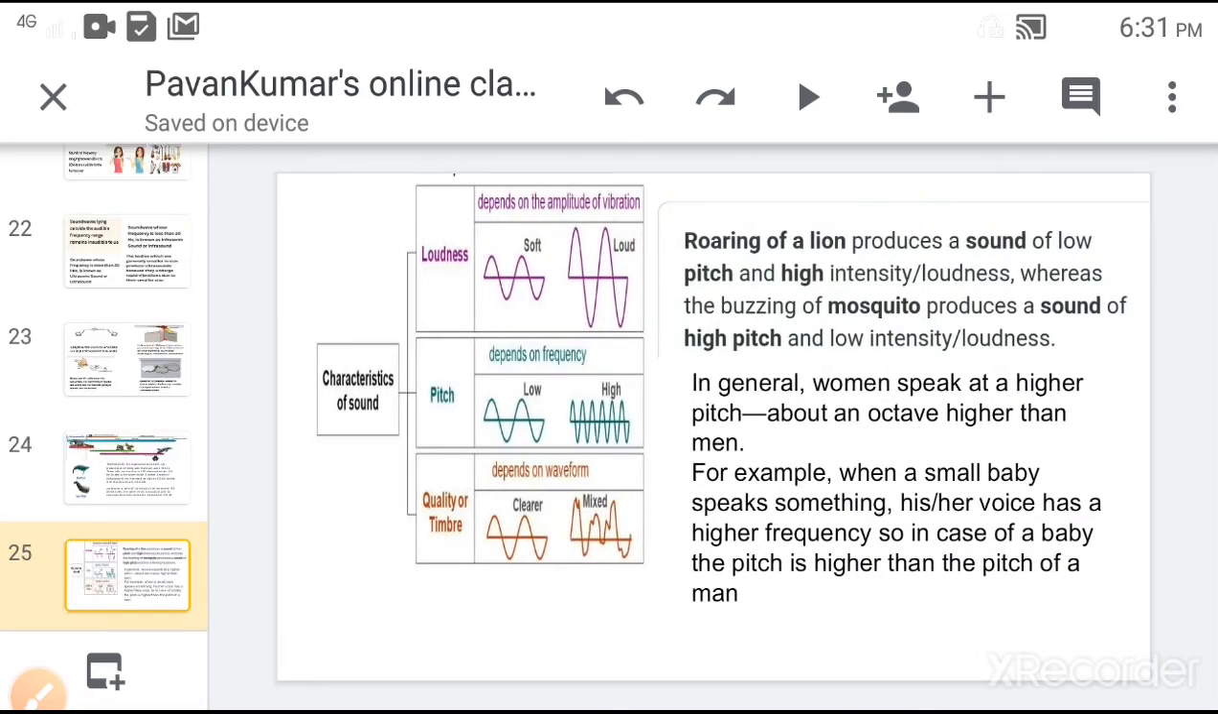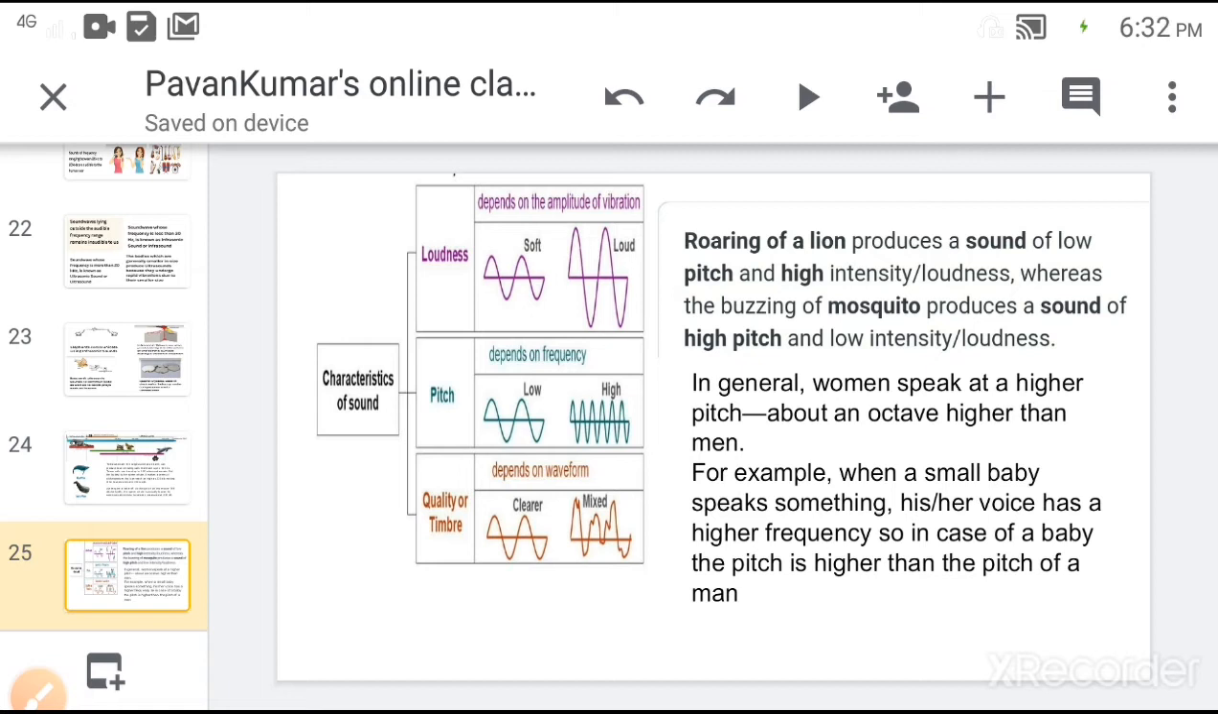Next we will discuss the characteristics of sounds. Sound has mainly three characteristics: loudness, pitch, and quality or timbre. Loudness is nothing but the amplitude of the wave. That is, the loudness depends on the amplitude of the wave. If the wave amplitude is very high, then the loudness is very high. If the wave amplitude is low, then loudness is also low.